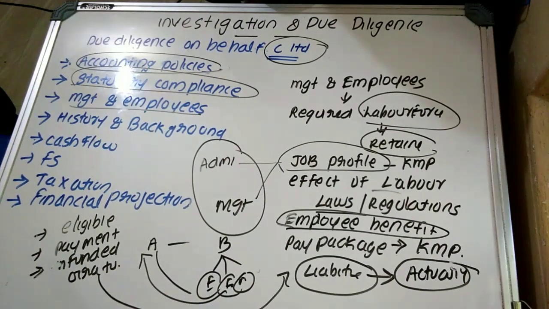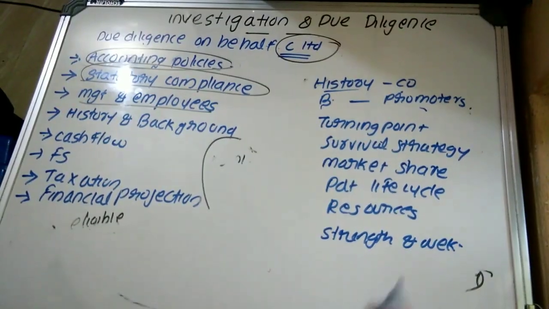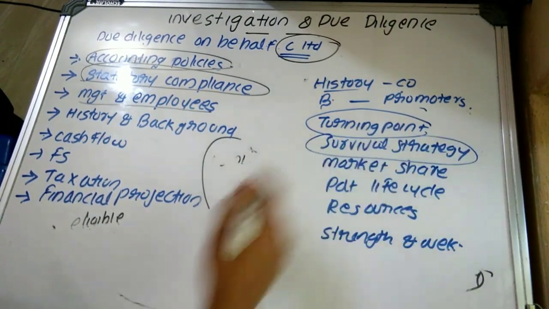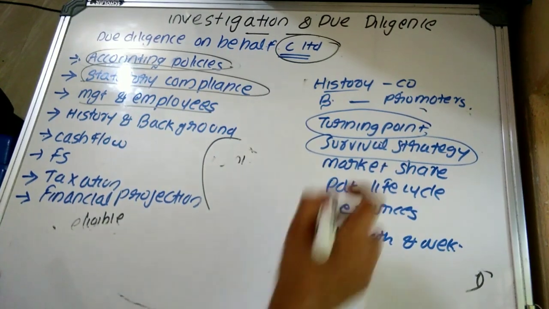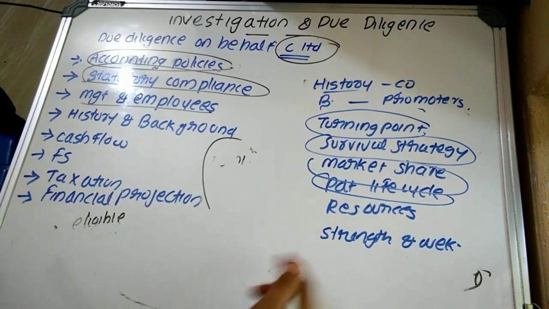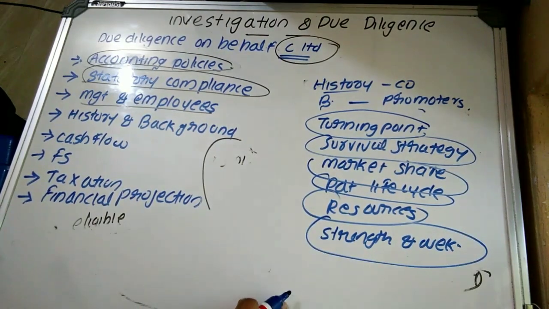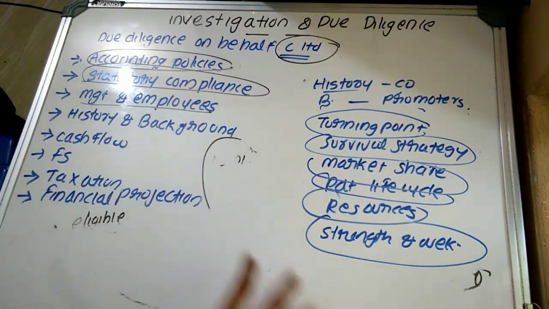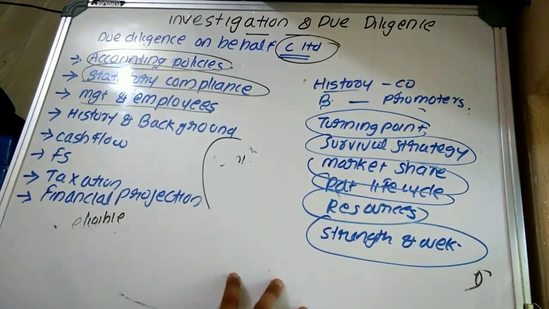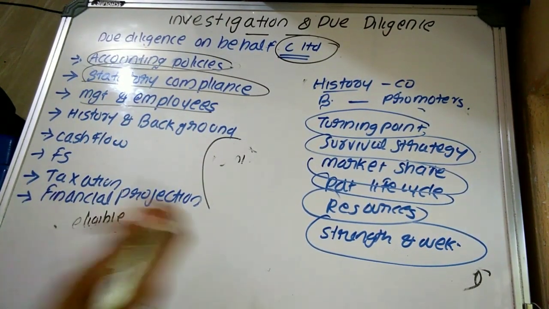That is, they have to obtain what? An understanding. So they have to know about the history of the company, background of promoters, along with the turning points faced by the target company, survival strategy formulated and implemented by the target company, their market share, their market price, their product life cycle, which resources are used by the target company for its operations, its strengths and weaknesses. So first of all, the answer should be done in this manner. That is, first you indicate the main point and then indicate all the sub points. After discussing, I will again explain how to write the answer.